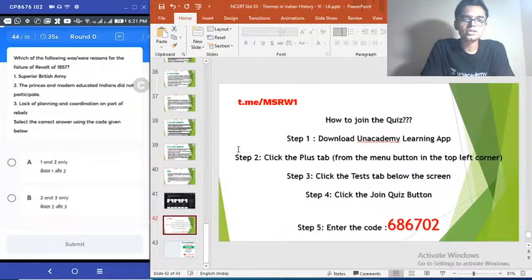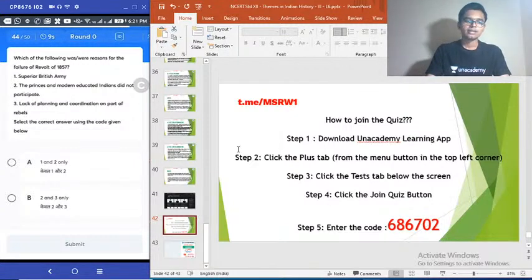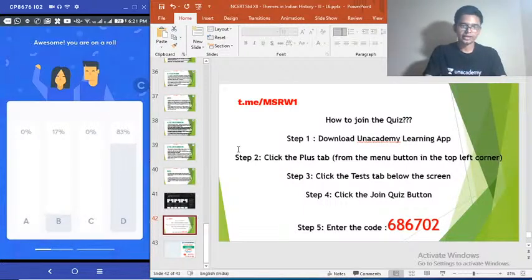44th question. Which of the following was or were the reasons for the failure of 1857 revolt? 1. Superior British Army. 2. Princes and modern educated Indians did not participate. 3. Lack of planning and coordination on the part of rebels. Select the correct answer using the codes given below. Causes of the failure of revolt of 1857. Another direct question, simple question. I think all of you will get this. Yeah, time is up. Option D is the correct answer. How many got it? 83%. Very good.